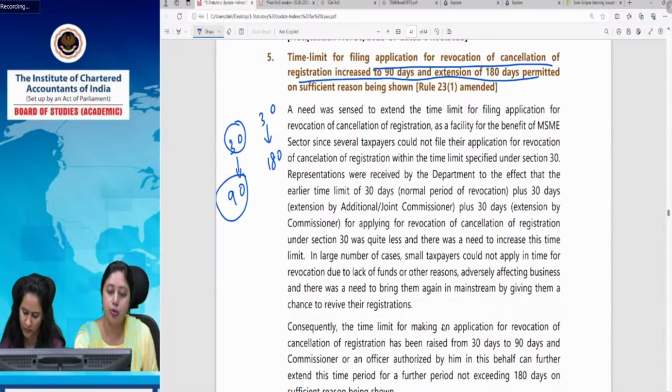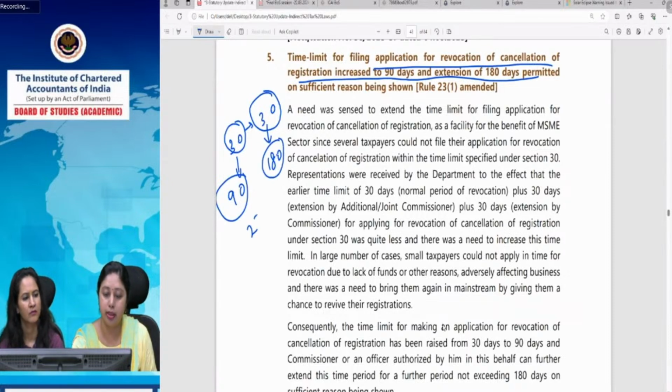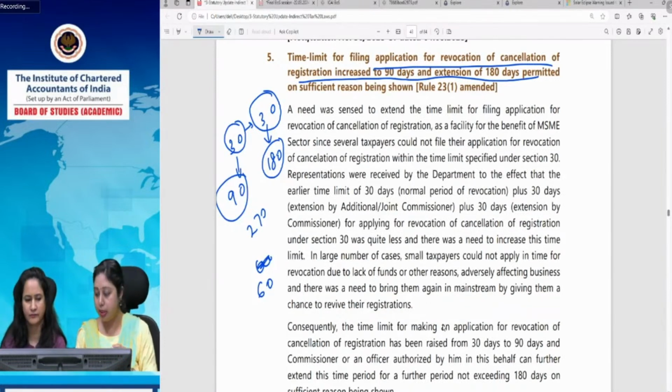And they used to get an extension. If they are not able to do that, an extension facility was available. That was also of only 30 days. So that has also now been increased to 180. So overall, a person gets 270 days time, which earlier he was getting 60 days time. So, you can see that a huge extension of time has been provided for revocation of cancellation of registration to the applicants.